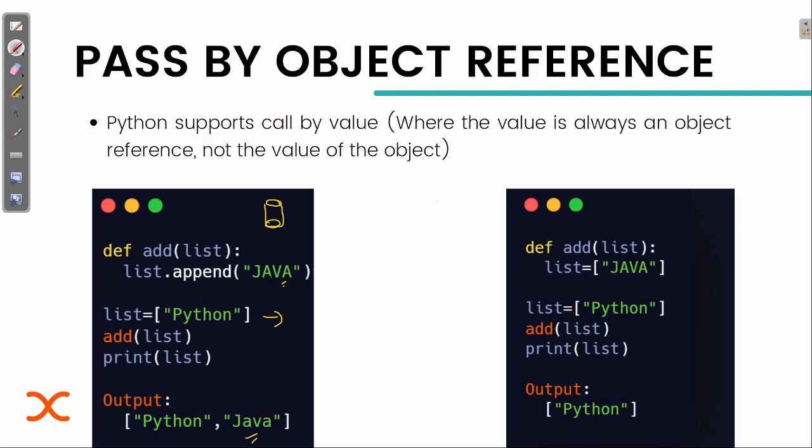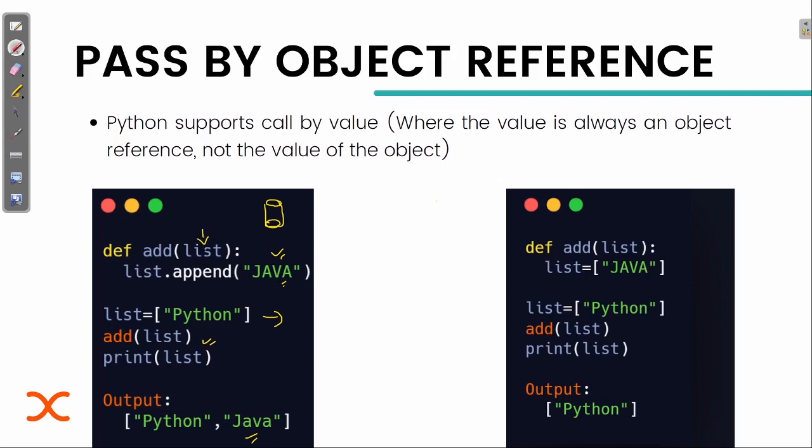If I call a function and I'm passing this value, suppose I'm passing this list, and now I'm appending this value, Java, to it. Whatever value is being accepted here is being changed and updated.